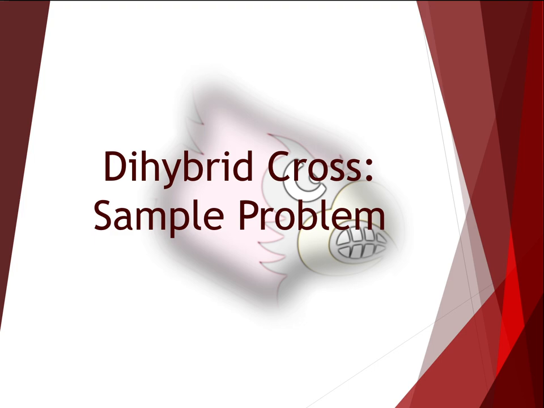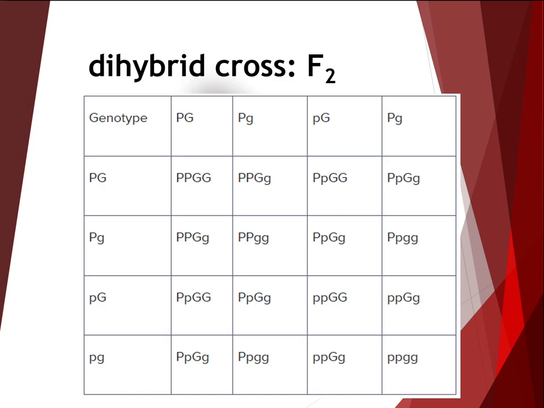Let's take a look at a sample problem. In the dihybrid cross shown on the screen here, what is the probability that the first offspring of the heterozygous parent will be either purple flowered with yellow pods or white flowered with yellow pods?